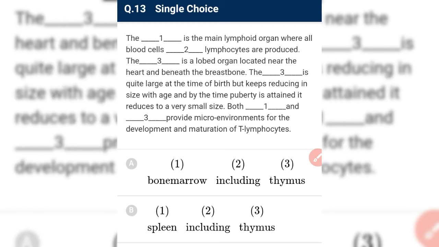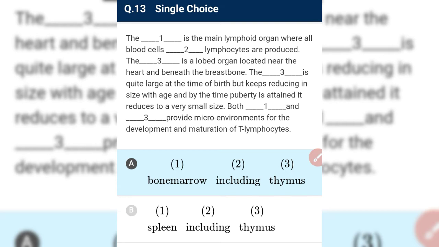Next. The blank is the main lymphoid organ where all the blood cells are produced. See, we have bone marrow. Bone marrow is the primary lymphoid organ, the main lymphoid organ where blood cells, including lymphocytes, are produced. And the blank is a lobed organ located near the heart and beneath the breastbone. The third is the thymus, which is a lobed organ present near the heart and beneath the breastbone.